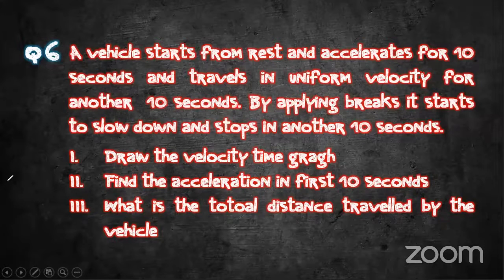You just have to draw the velocity time graph. In the y-axis, you have to give the velocity, and in the x-axis, you have to give the time. Units for velocity is ms minus 1. For a velocity time graph, usually in a marking scheme, they will allocate 3 marks. Drawing the x-axis and the y-axis correctly, 1 mark. For the shape of the graph, another 1 mark. For giving the values correctly, 1 mark. Likewise, 3 marks will be allocated for the velocity time graph.